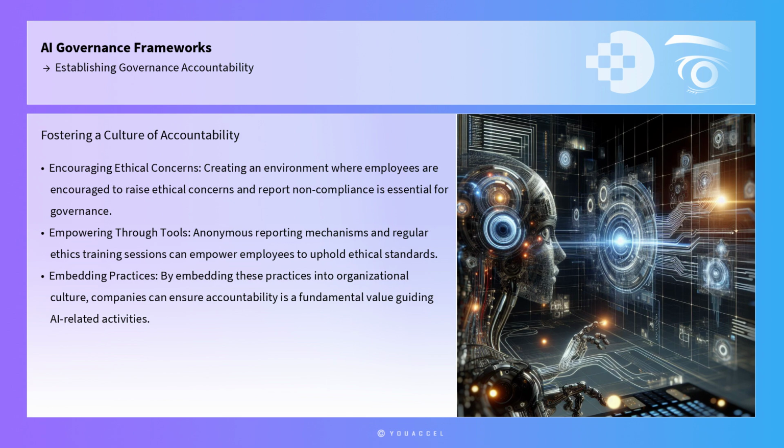Moreover, fostering a culture of accountability within an organization is essential for the sustained success of governance frameworks. This involves creating an environment where employees are encouraged to raise ethical concerns, report noncompliance, and participate in continuous learning about AI ethics and governance. Tools such as anonymous reporting mechanisms and regular ethics training sessions can empower employees to uphold ethical standards and contribute to a culture of accountability. By embedding these practices into organizational culture, companies can ensure that accountability is not merely a procedural requirement, but a fundamental value that guides all AI-related activities.